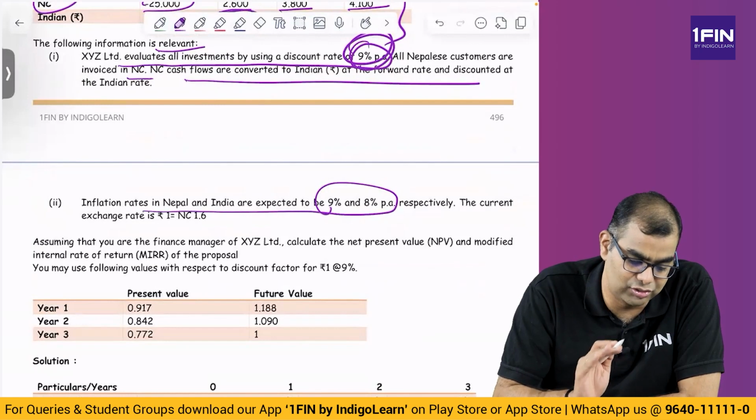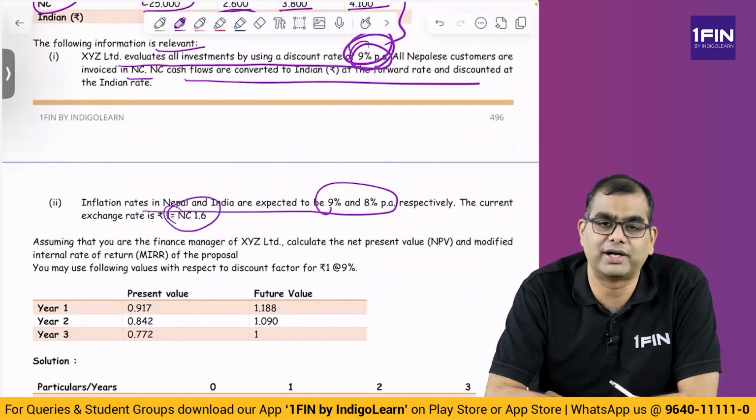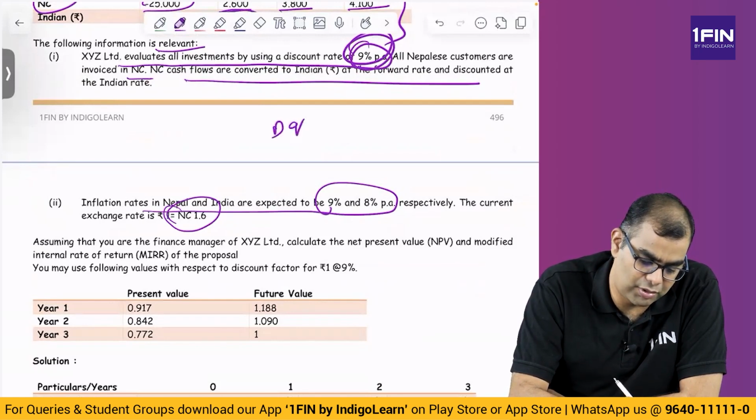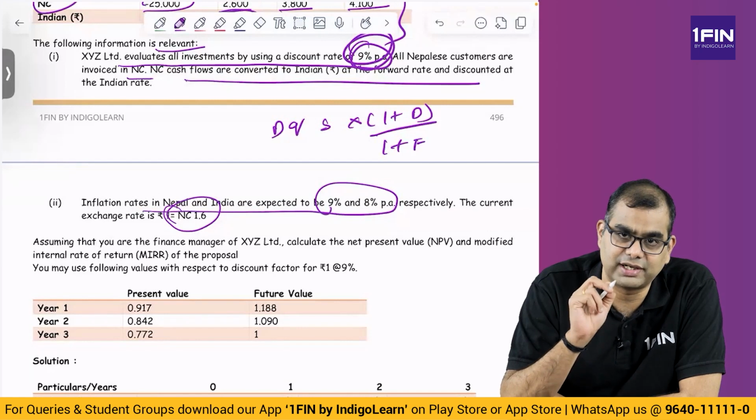So let us look at the exchange rate. The current exchange rate is 1 rupee is NC 1.6. So please remember, direct quote: spot into 1 plus domestic by 1 plus foreign. This is the way exchange rate is computed. What is direct quote? USD INR.